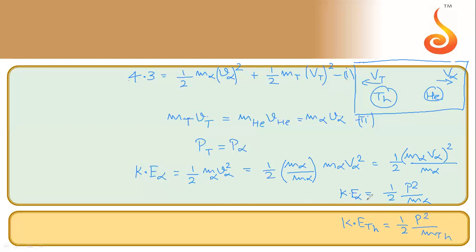Now we are supposed to find which of these kinetic energies is greater. As you can see, when you compare these two equations, half is a constant in both, and p square is momentum, which we have found to be the same due to momentum conservation. Now the mass of alpha particle is actually very less than the mass of thorium. So the kinetic energy of alpha particle will be more than the kinetic energy of thorium, as kinetic energy is inversely proportional to mass. So that will be our answer. Thank you.